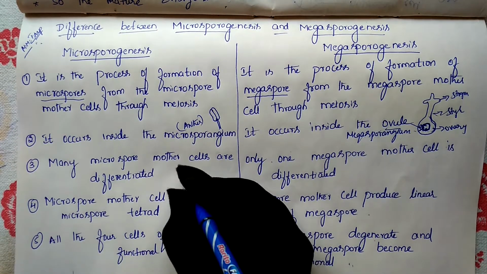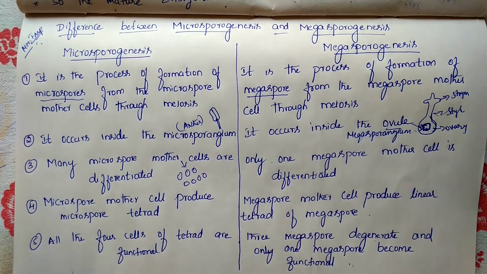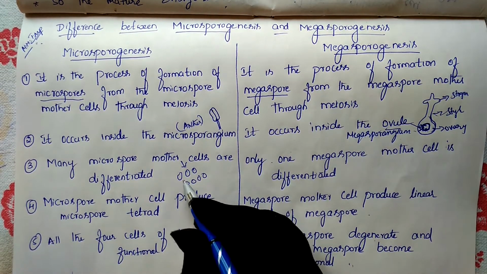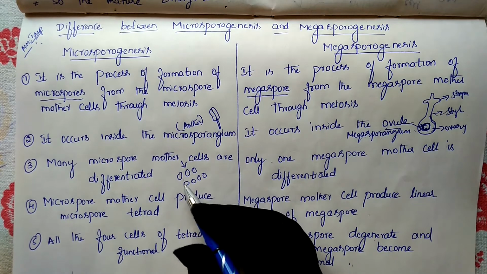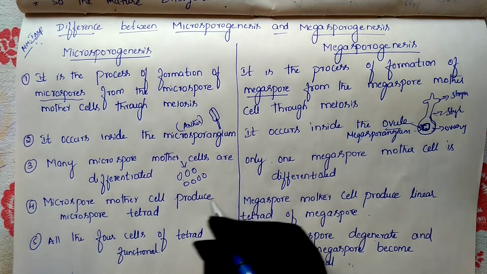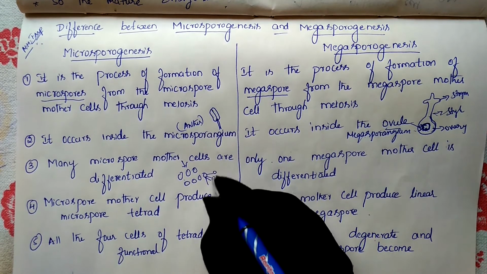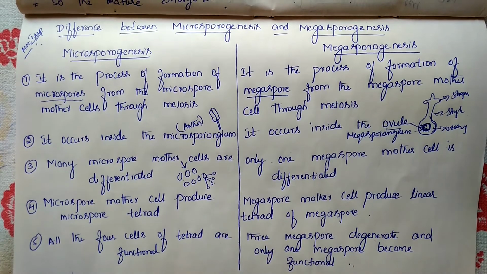Here, assume that these are all the microspore mother cells. Not only one will be present, many microspore mother cells will be present, and all of them are undergoing meiosis cell division, and they are producing 4 microspores.